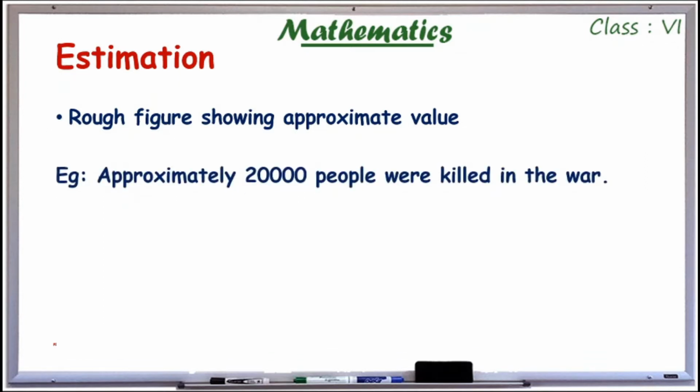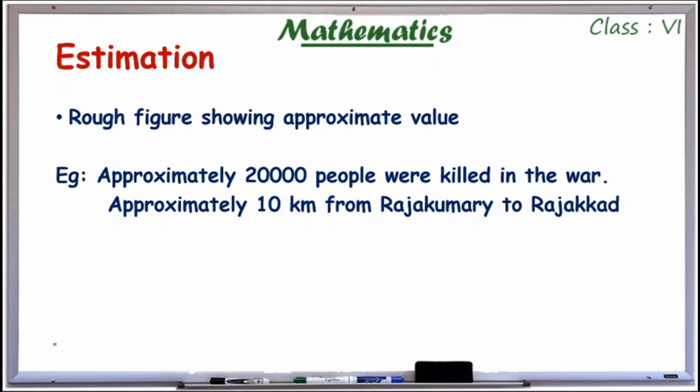For example, approximately 20,000 people were killed in the war. So it doesn't show the actual value, maybe 19,920 or something, but we say approximately 20,000. And approximately 10 kilometers from Rajakumari to Rajakad, which means the distance between Rajakumari and Rajakad will be 9.8 or 10.3 or something, but we say an approximate value, around 10 kilometers. So we don't say the accurate value, we say an approximate value.